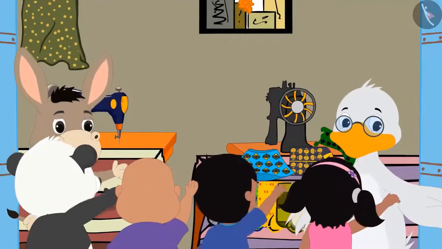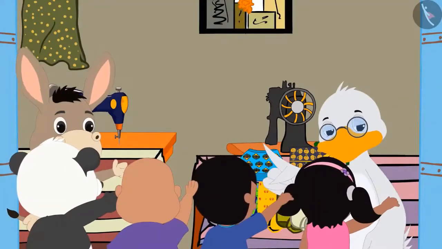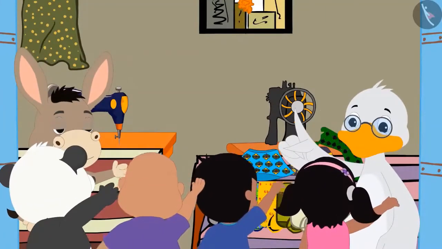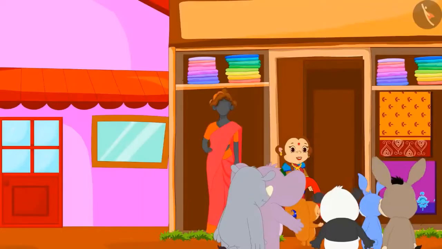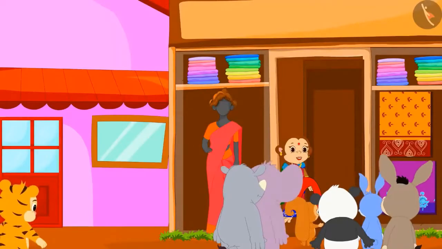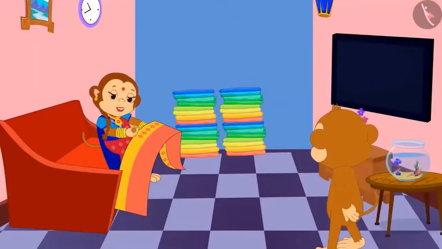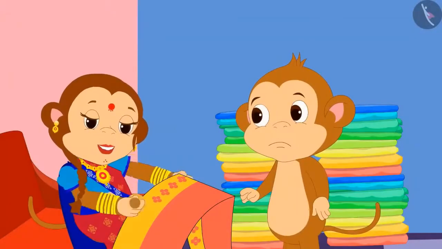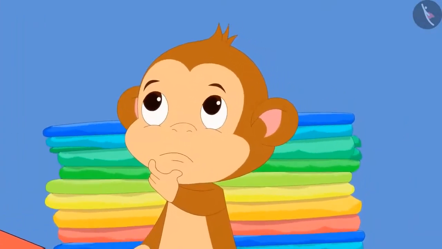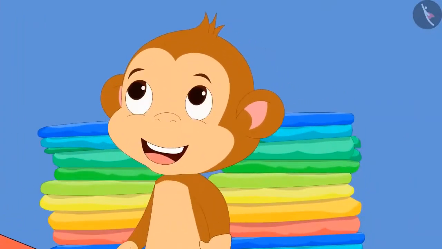All the villagers are liking the new pattern clothes sold at Chacha's shop a lot. Banno's saris shop is going very well. Every day, seeing Banno making designs on so many saris, Babban thought, why not give Banno a little help?